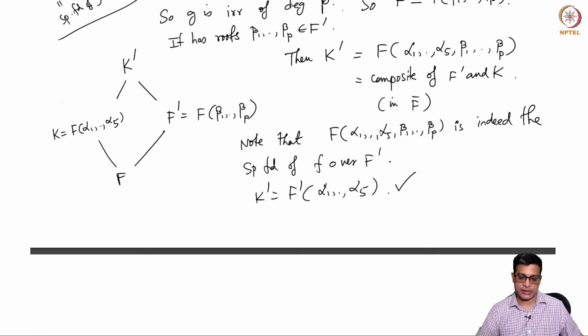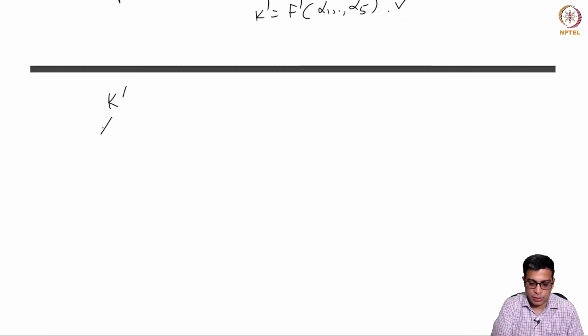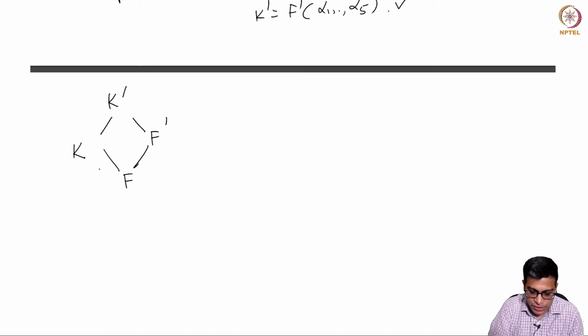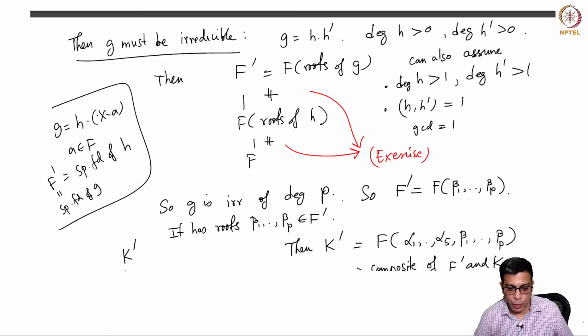So now this is our picture. So K prime, K, F, F prime, and this I am going to write now, instead of the degree, I am going to write the Galois groups here. Let's call this Galois group G, let's call this Galois group G prime, let's call this H, and let's call this H prime. And what is our claim?